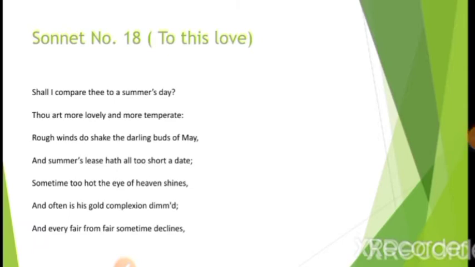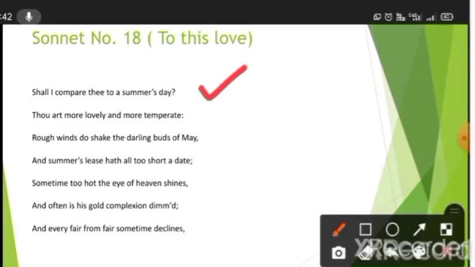Lovely and temperate. See, at first he is trying to compare somebody with a summer day. See, there is a question mark. If you see the very first line, there is a question mark. This is again a figure of speech used by the poet, called the rhetorical question. It is a figure of speech in which the answer is only in yes or no format. This rhetorical question is posed both to the speaker and to the reader.